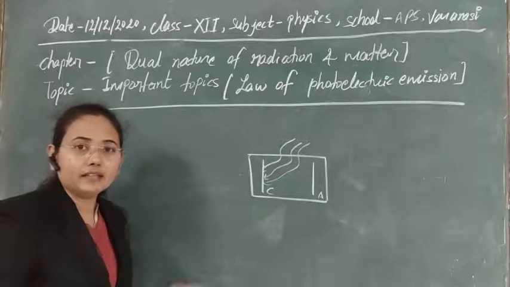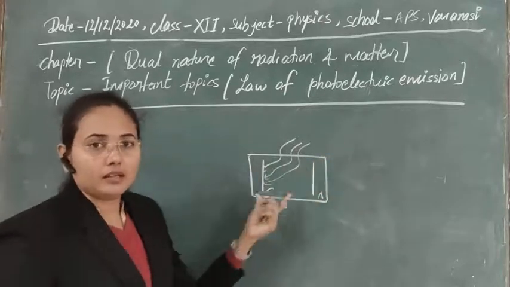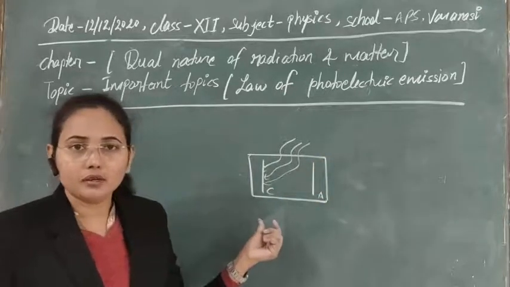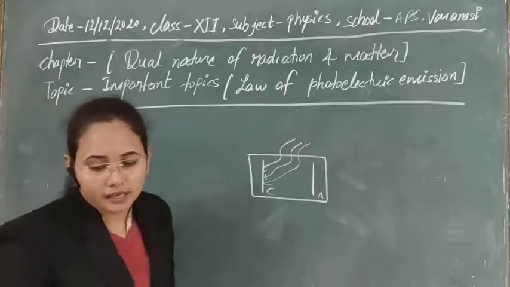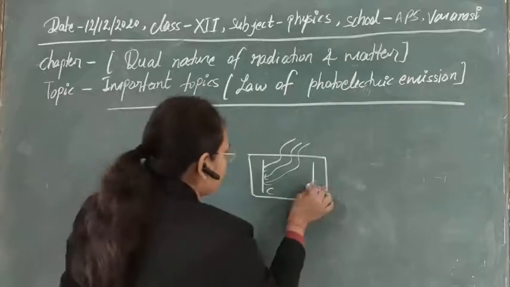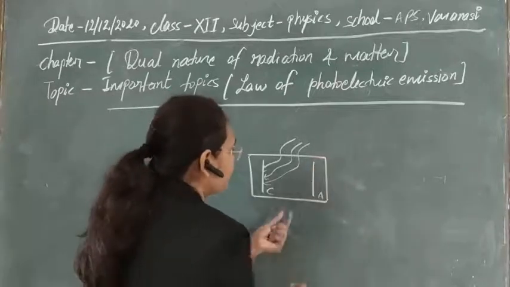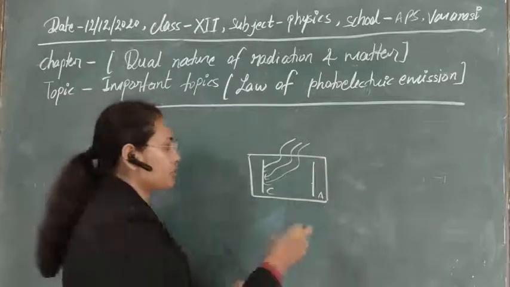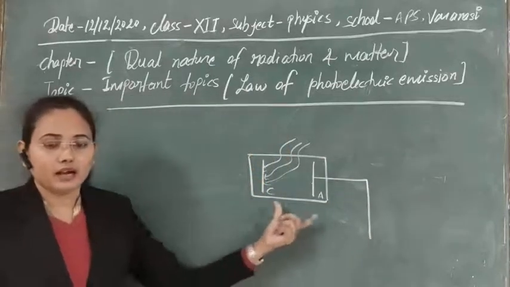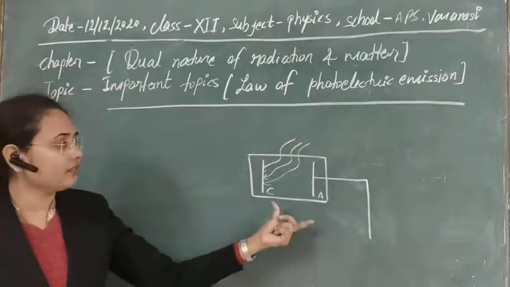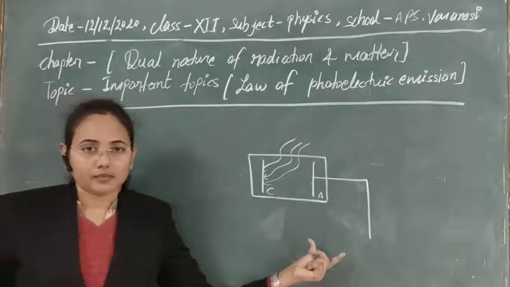You know that if energy is added to the cathode, there is emission of electrons from it, and the anode is used to attract these electrons. If we want current in the outer circuit, we have to connect it with the help of circuitry here.